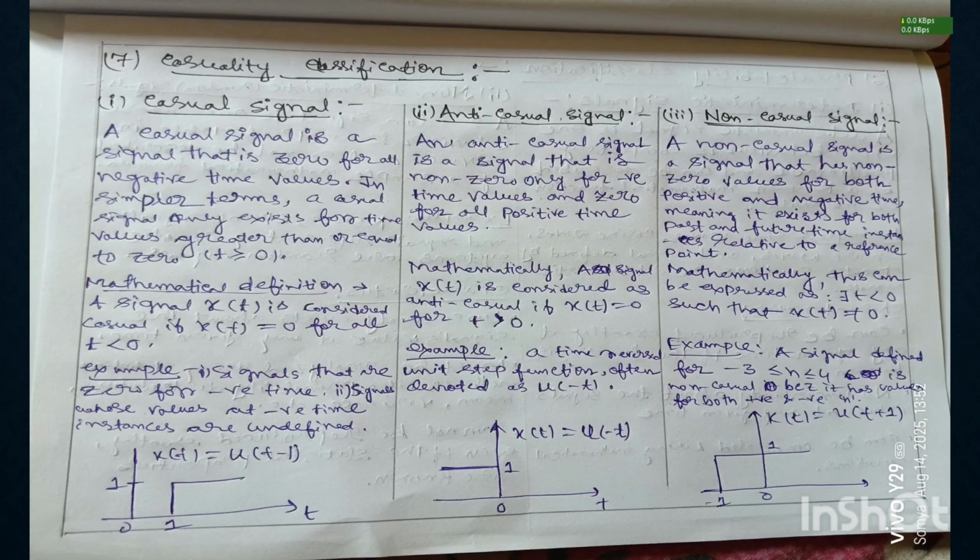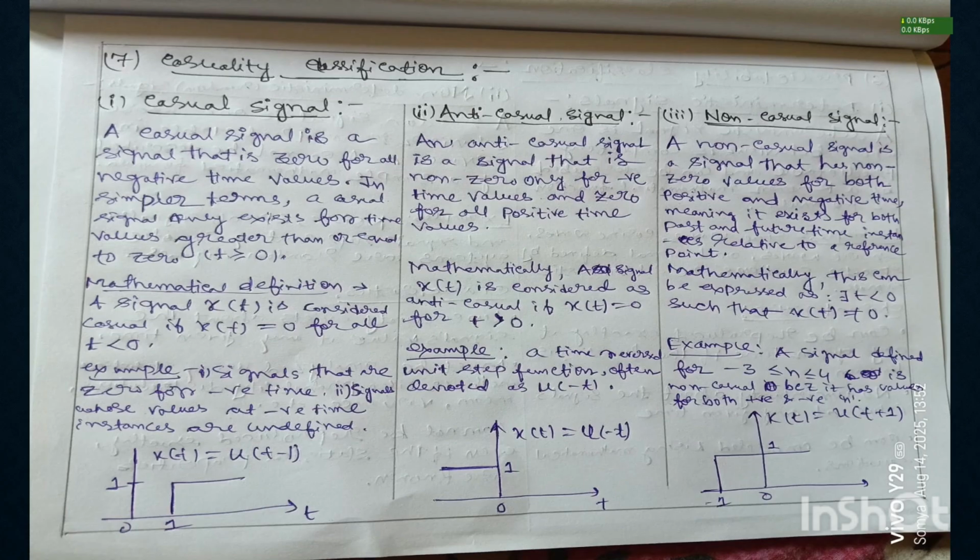So what is the mathematical expression? The signal x(t) is considered to be causal if x(t) equals 0 for all t less than 0. The examples of causal signals are, number one, signals that are 0 for negative time. Number two, signals whose values at negative time instants are undefined.